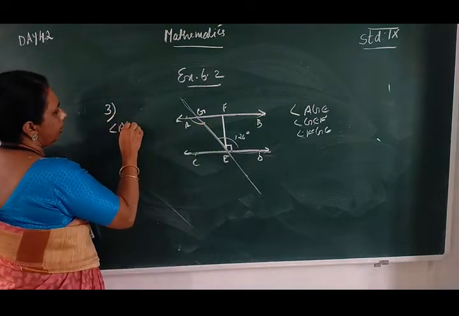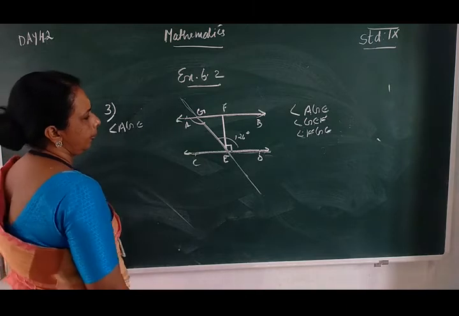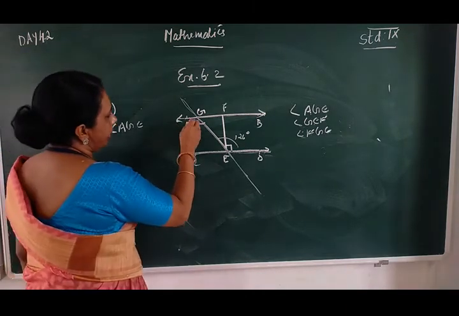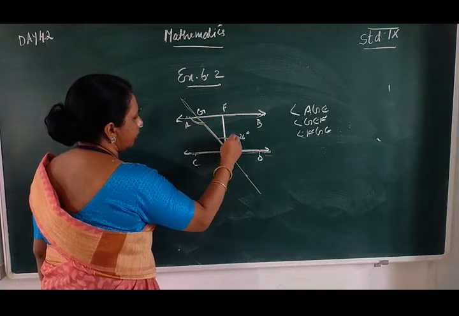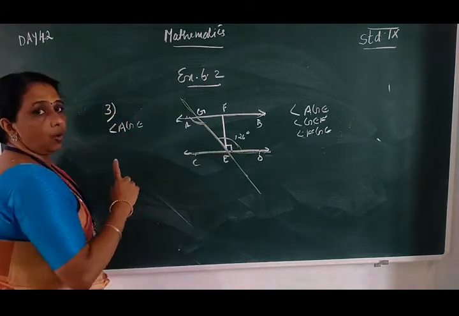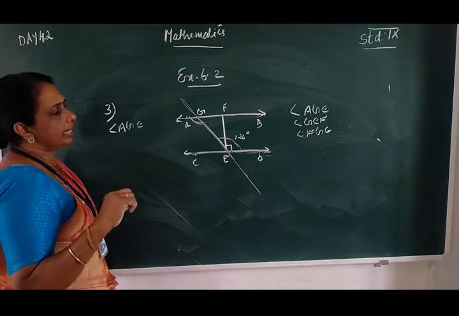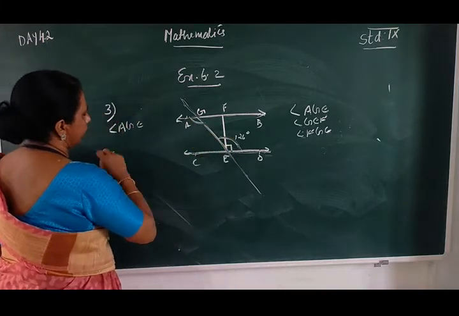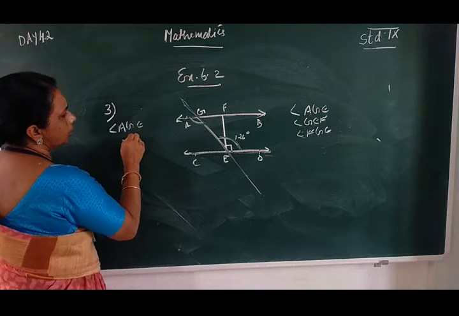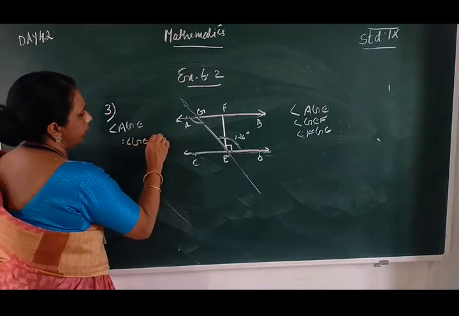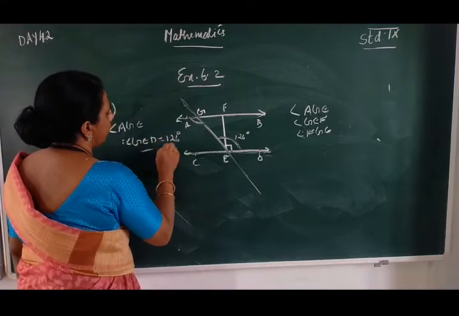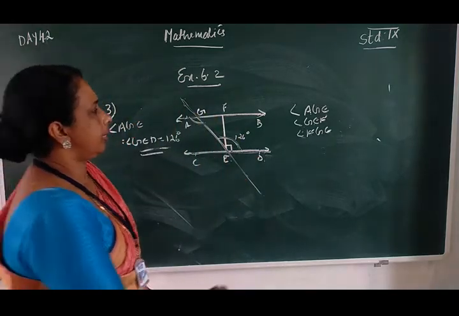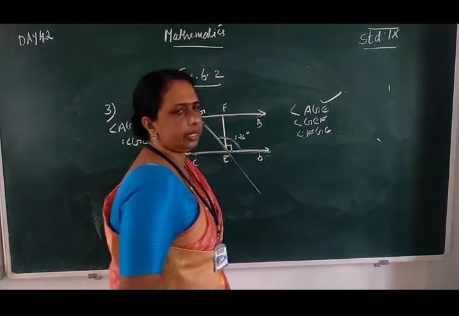Then what is angle AGE? This angle and this angle are alternate interior angles, because these two lines are parallel and this is a transversal. Angle AGE is equal to angle GED, which is 126 degrees, because angle GED is given as 126 degrees. First answer: angle AGE is 126 degrees because of alternate interior angles.